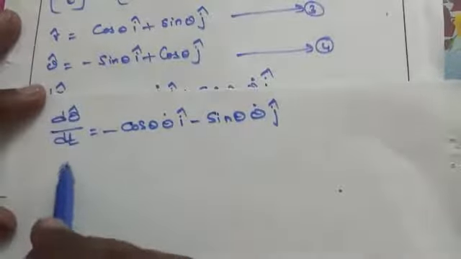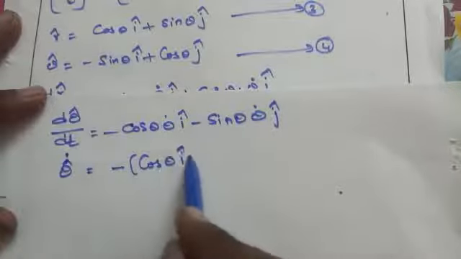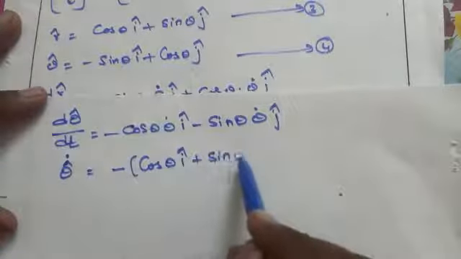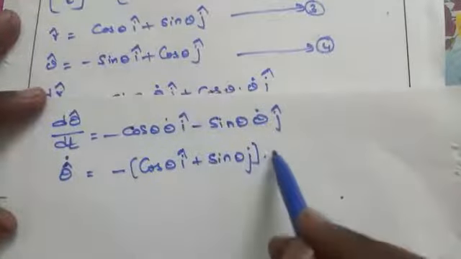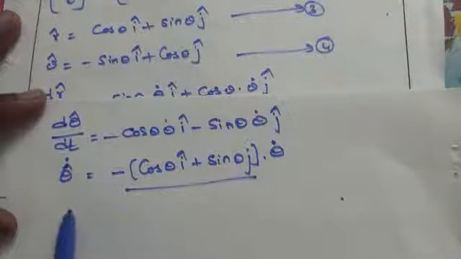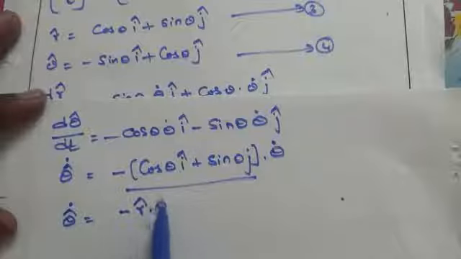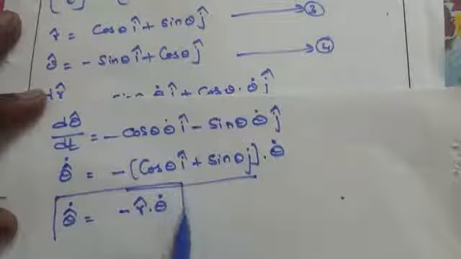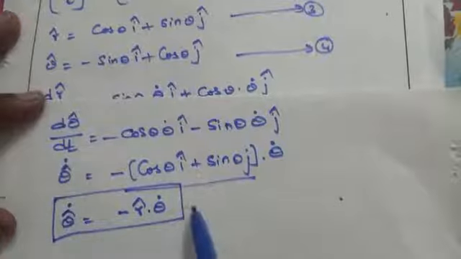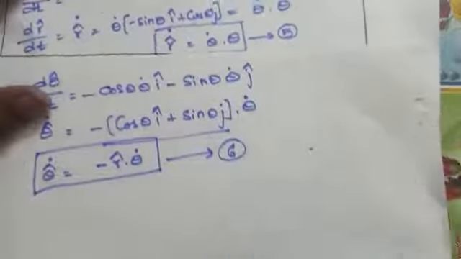Taking minus common, this can be written as theta cap dot equal to minus cos theta i cap plus sin theta j cap, times theta dot. What does this represent? It represents theta cap dot equal to minus r cap theta dot. Assume this is equation number 6. So we got equation number 5 and equation number 6, two equations.